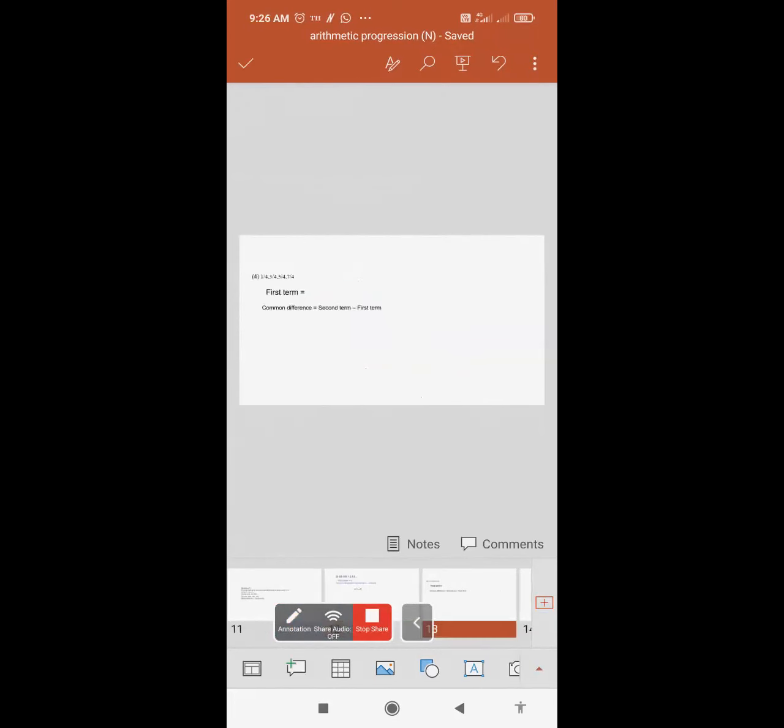Now let's come to question number 4. In this type of sum, question number 4: 1 by 4, 3 by 4, 5 by 4, 7 by 4. Here you will see the denominator is constant, 4. So what will be your first term? That is your T1. T1 will be 1 by 4.